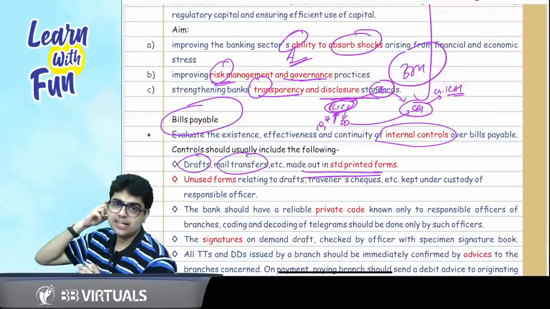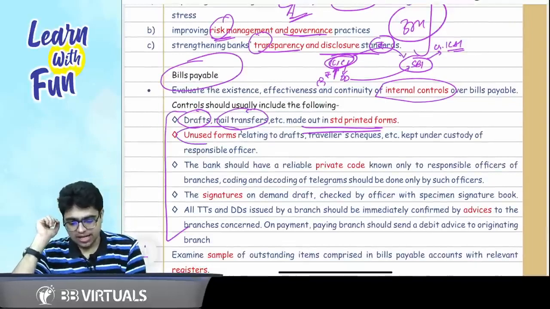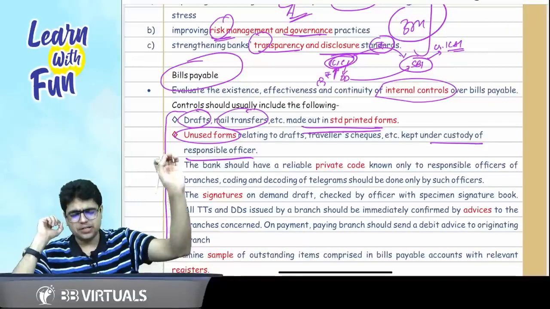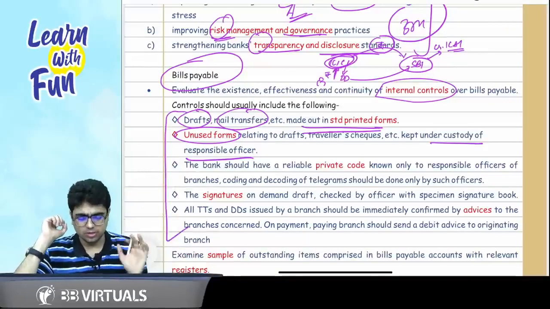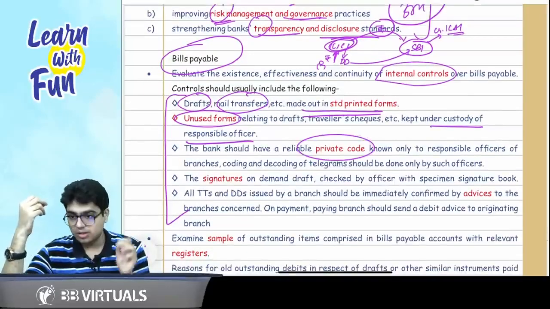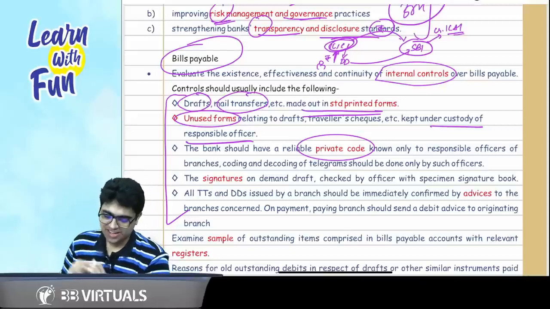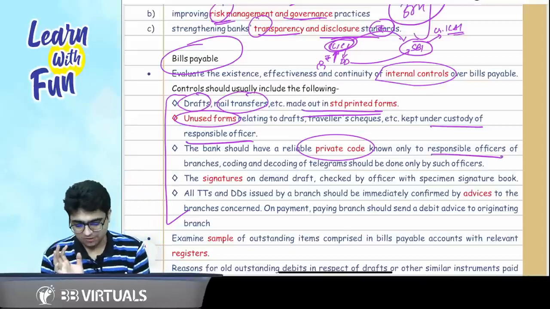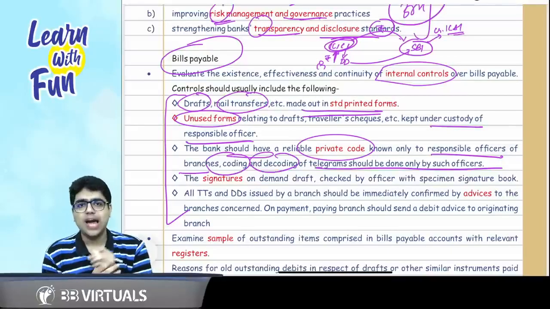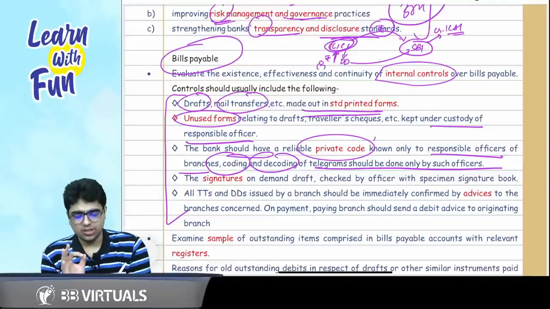Drafts and mail transfers should be in standard printed forms. These are the internal controls basically. Unused forms should be under the custody of a responsible officer. Plus the bank should have a reliable private code, known only to the responsible officers of the branches, and coding and decoding should only be done by the officers. So either they can use the signatures for verifying the genuineness, or they can use the private code.